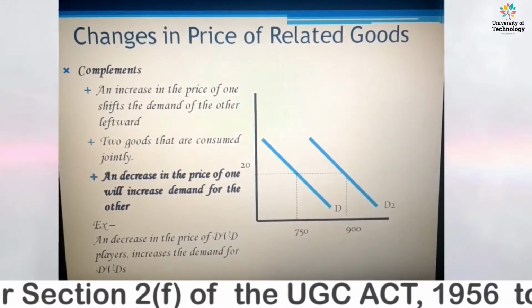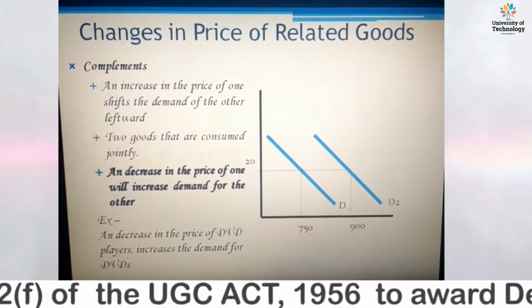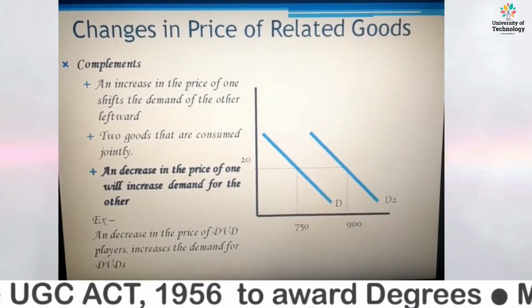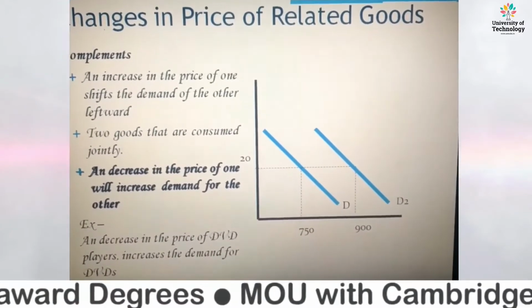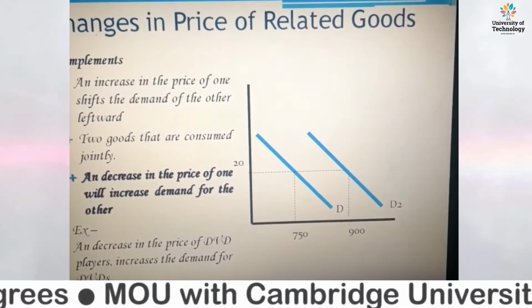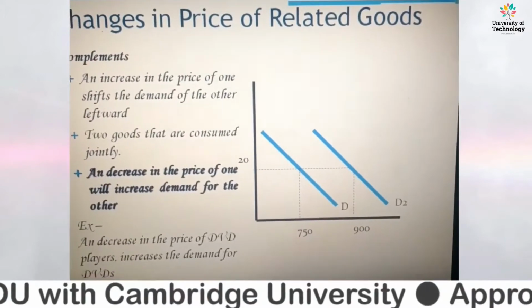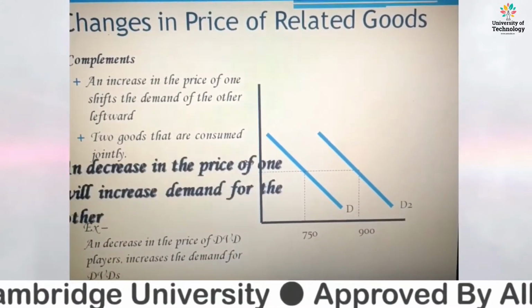One feature of both goods is that they are used simultaneously. They work together, jointly. They don't work in the absence of the other good, right?